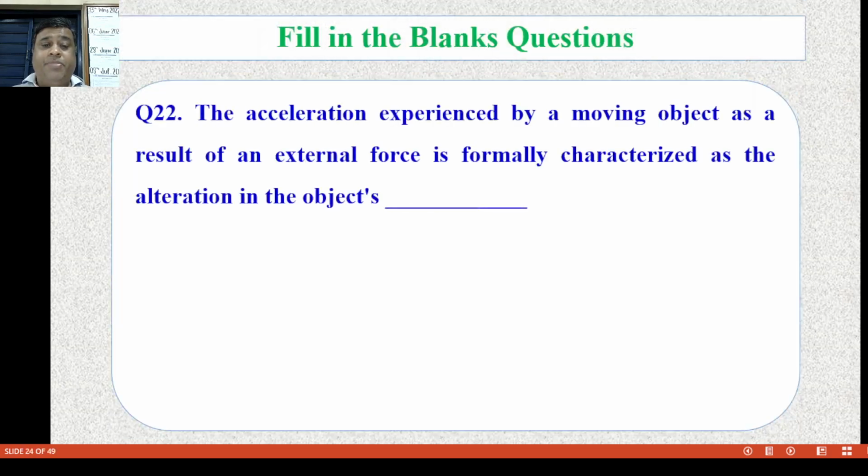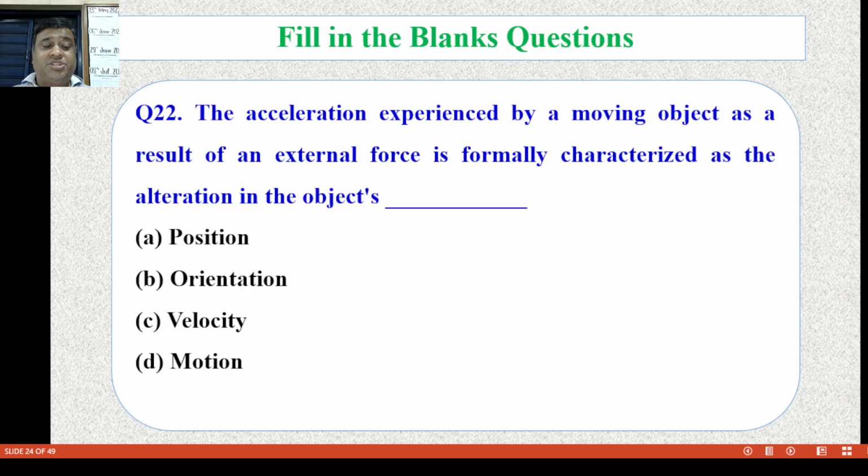Question number 22. The acceleration experienced by a moving object as a result of an external force is formally characterized as the alteration in the object's dash: position, orientation, velocity, motion. The correct answer is C, velocity.